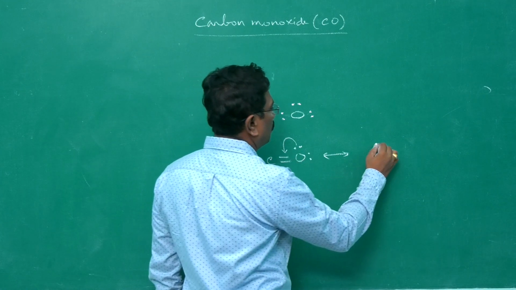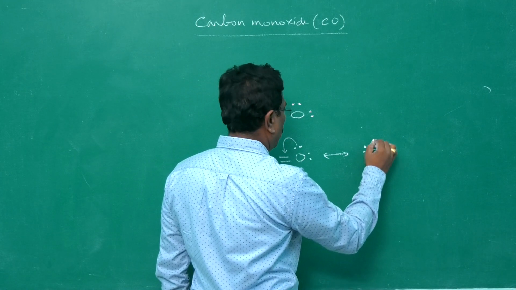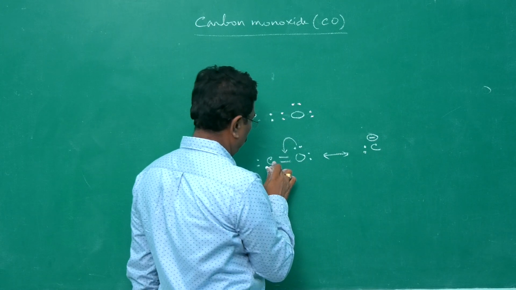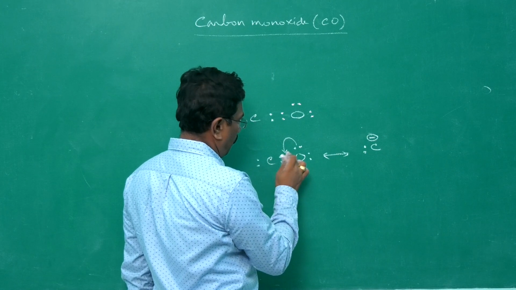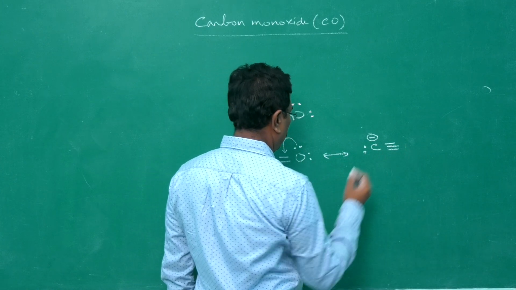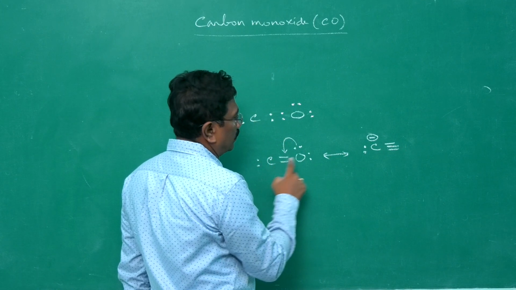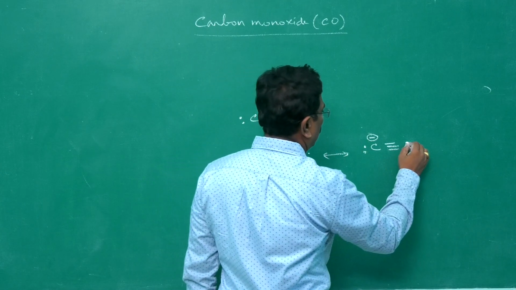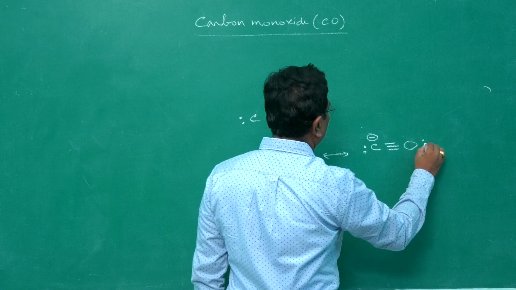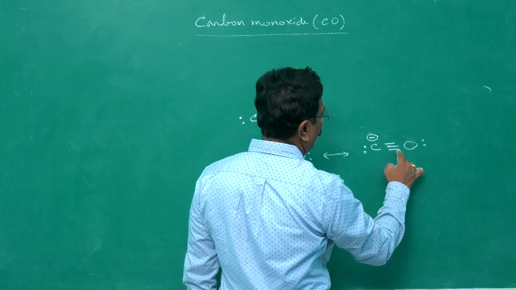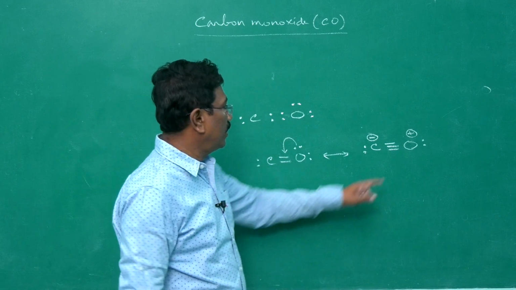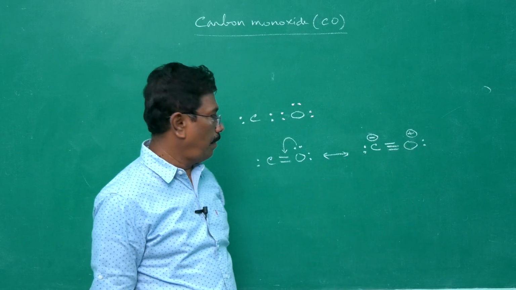Therefore, it becomes positive charge, negative charge. Triple bond. Actually, carbon should have only 4 electrons. 1, 2, 3, 4, 5. Therefore, 1 electron extra, minus charge. But in the case of oxygen, it loses an electron pair. Around oxygen, 1, 2, 3, 4, 5 electrons only present. Therefore, positive charge. It should have 6 electrons.